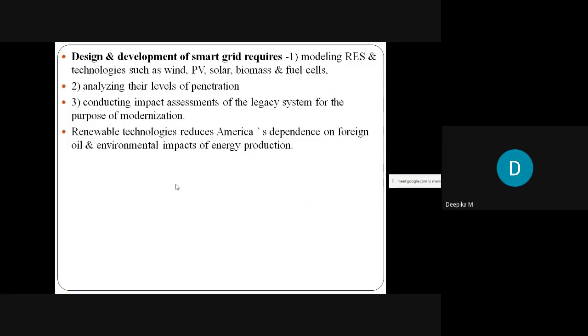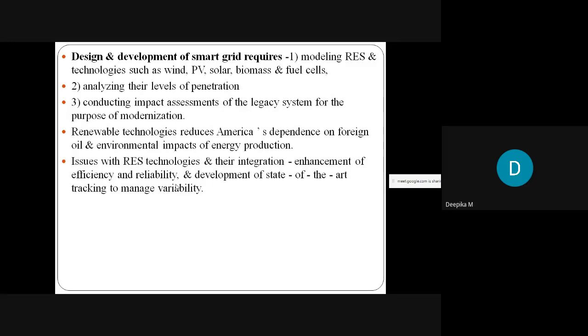Renewable technology will reduce the environmental impact and reduce the foreign oil dependency of countries. Whatever issues the renewable energy resources have can be overcome by enhancing the efficiency and reliability of the system.